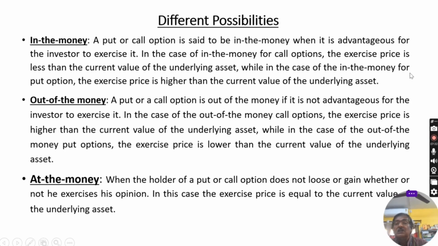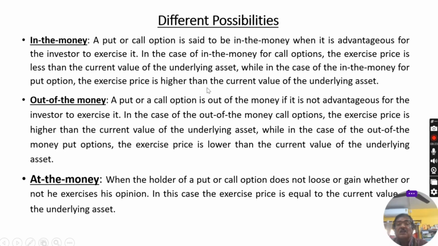While in the case of in the money for put option, because it is for the purpose of sale, the exercise price is always higher than the current value of the underlying asset. Because in that case, the exercise price is higher than the current price, for which the put option owner will sell.